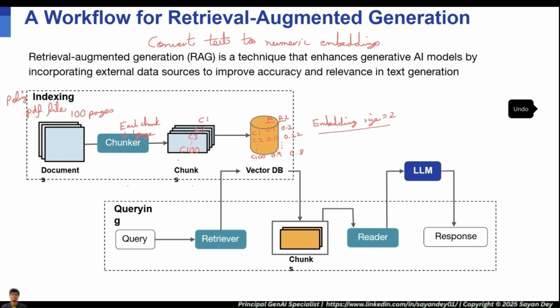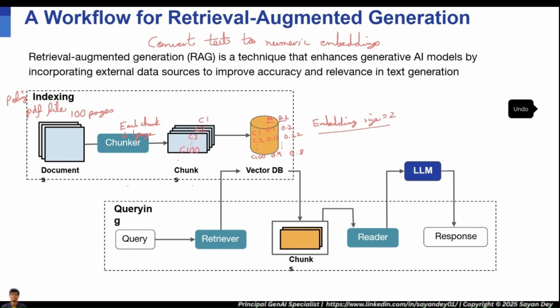The more powerful models will take the text and generate more numbers out of it. It is trying to represent the text in terms of numbers, and the more the number of numbers, the richer the representation. You're able to represent the text in a richer manner. That's the context. Anyways, the vector DB creation is done.